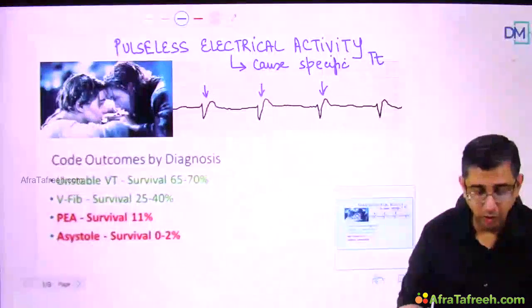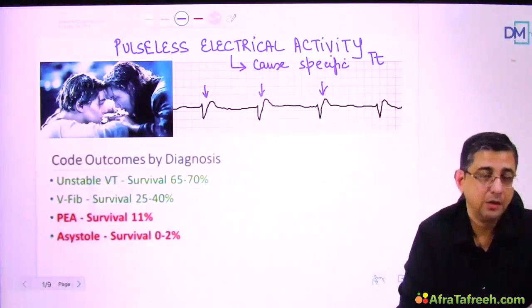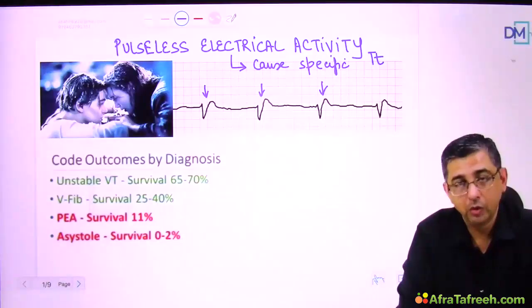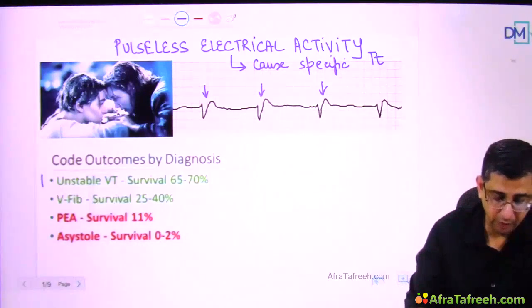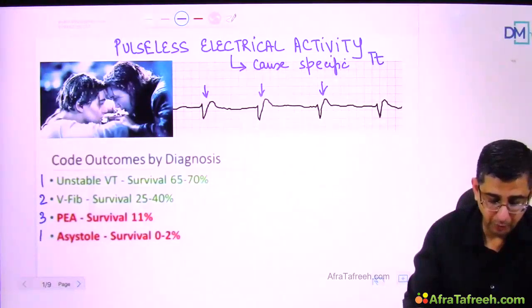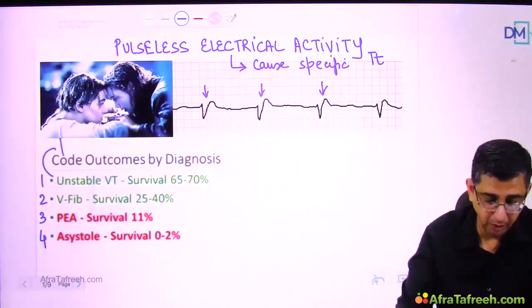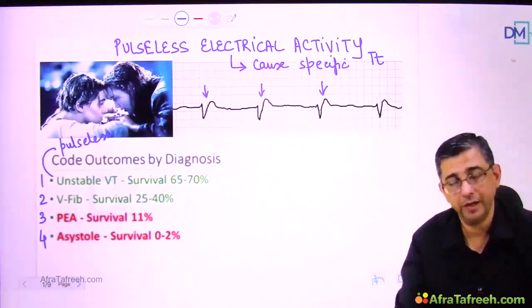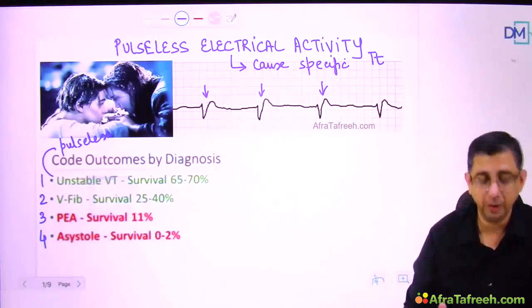When it comes to outcomes by diagnosis in code blue, which implies an emergency protocol instituted in the hospital, we usually find 4 rhythms that are to be remembered by you. The first is unstable ventricular tachycardia, which would mean that the patient is pulseless. So we obviously need to provide DC shock to reset the rhythm in the heart. So is the case of ventricular fibrillation.